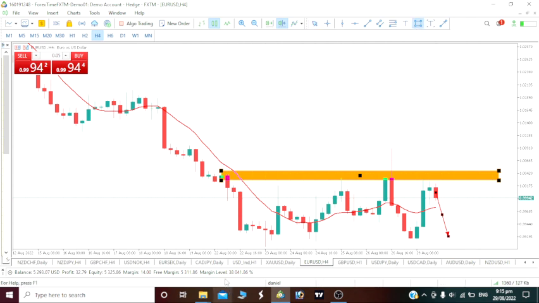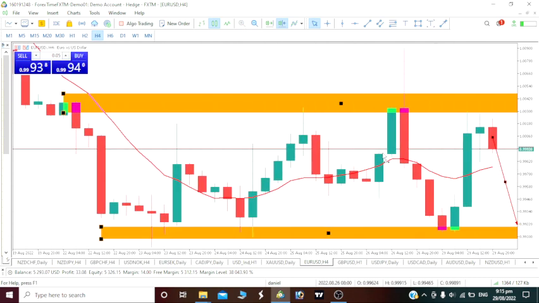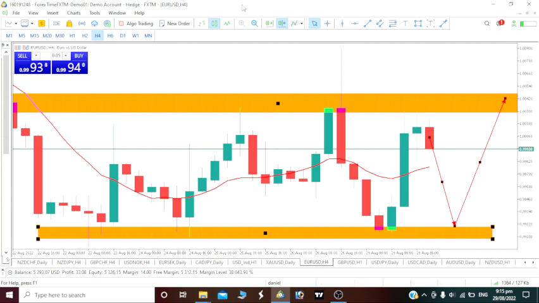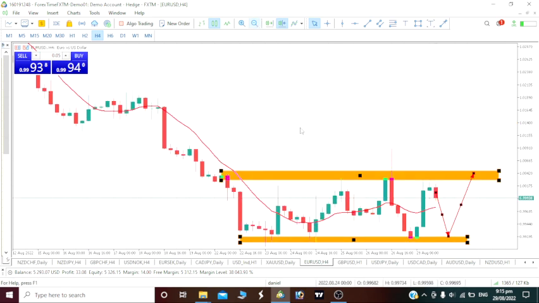So let's see if we can get the drop to this low on our Euro USD for the 30th of August. Then we will see our price rally up again to our resistance level. So that is exactly what we will very much likely be seeing on our 4-hour time frame. By the way, our price is actually ranging within this area.